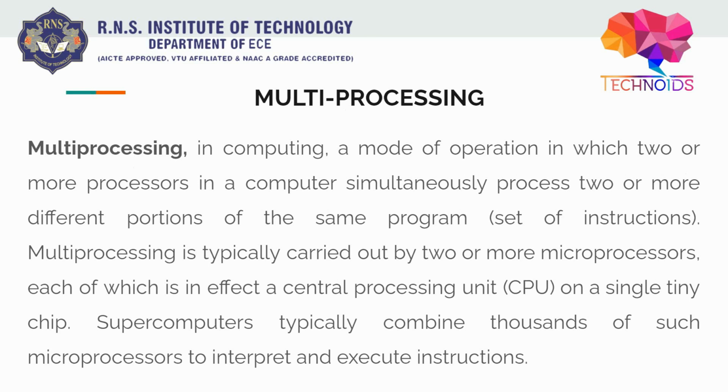Multiprocessing is a mode of operation in which two or more processors in a computer are simultaneously processing two or more different portions of the same program. Now I just said that they must be executed in a sequential manner, but that is for the parts of a process. That's not for multiple processes. One process is independent of another process.